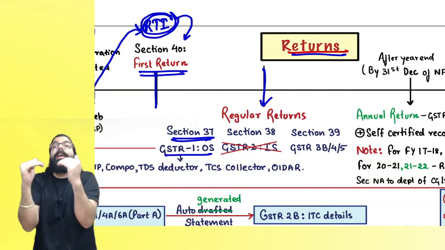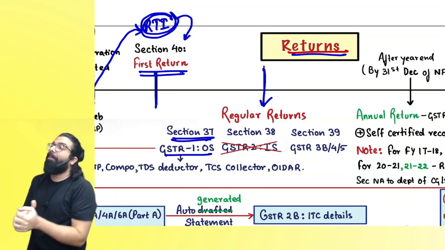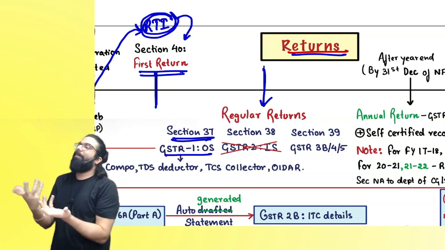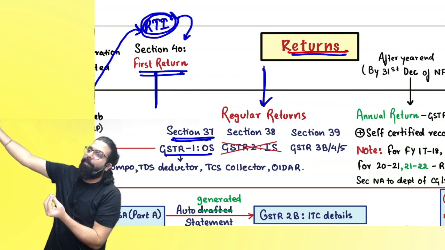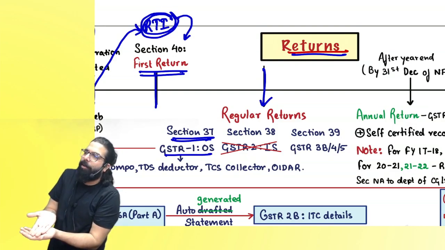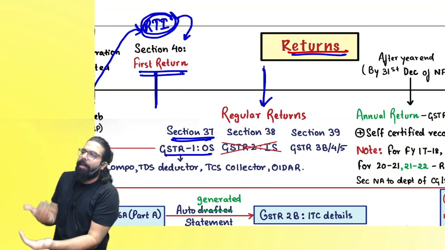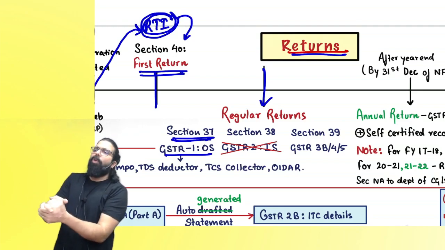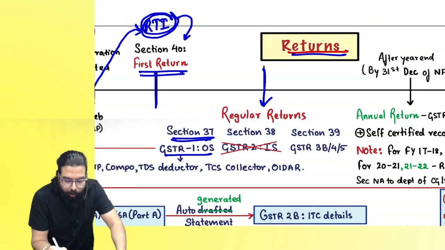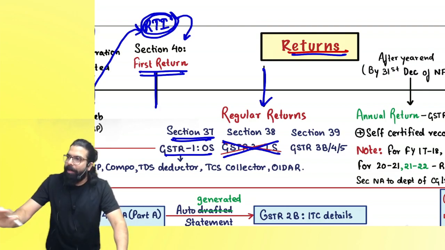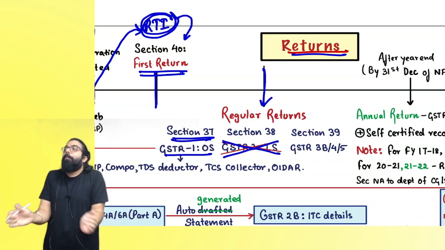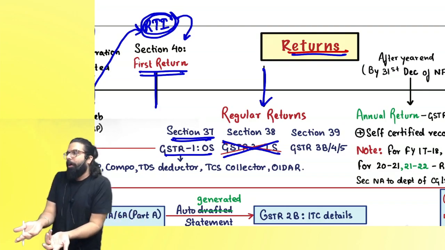And every month you should file your purchase details also, which will be GSTR2. But sir, why will I file purchase details? When the front party is filing GSTR1 and it is coming in my GSTR2B, that is nothing other than my inward supplies details only. And hence, government never introduced GSTR2. So now GSTR2 has already been omitted. So GSTR2 was what? Purchase return. But GSTR2 is not there.